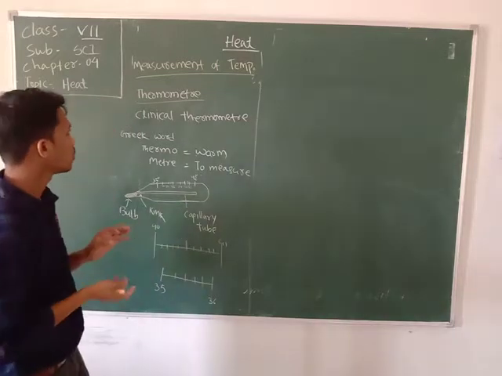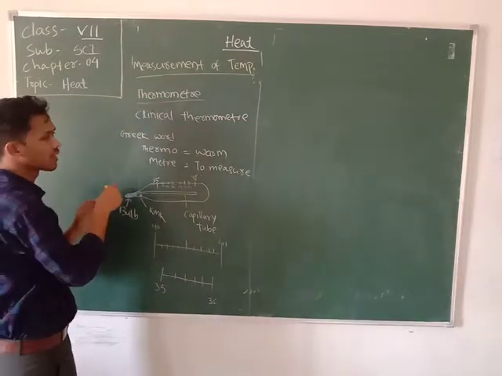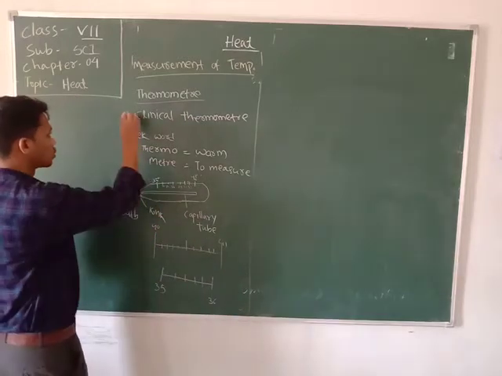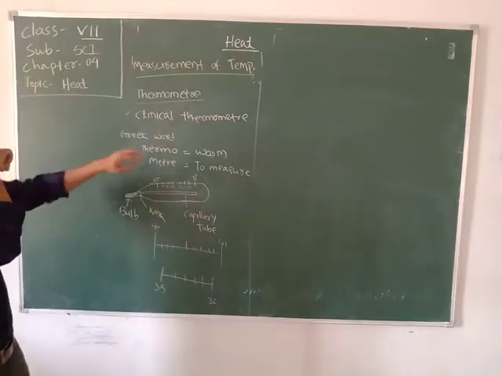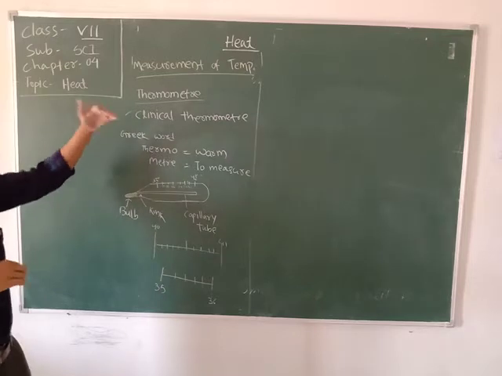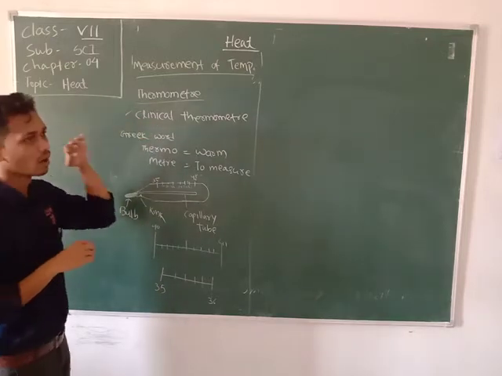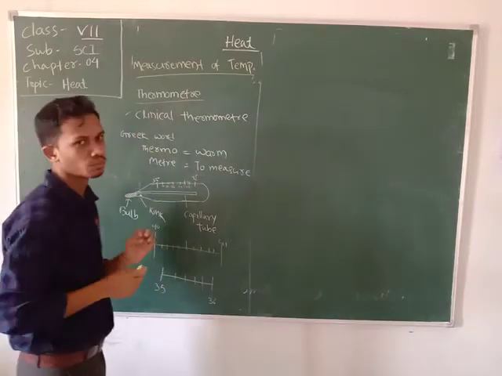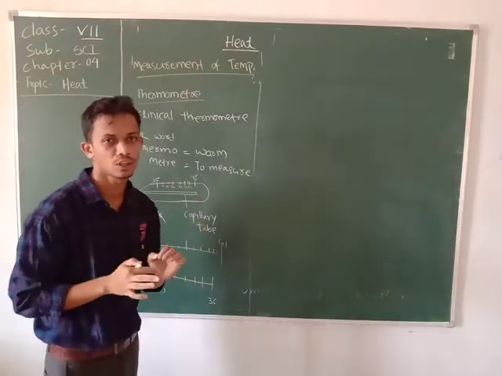Thermometers also come in different types. Those thermometers which are used in a hospital or clinic to measure the temperature of the human body are called clinical thermometers. So what is a clinical thermometer?